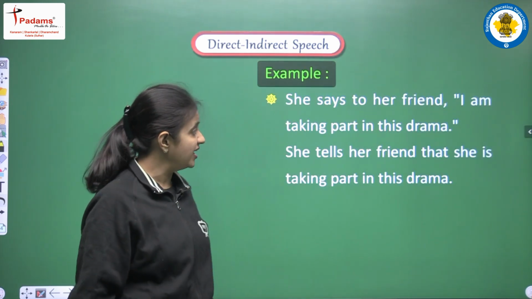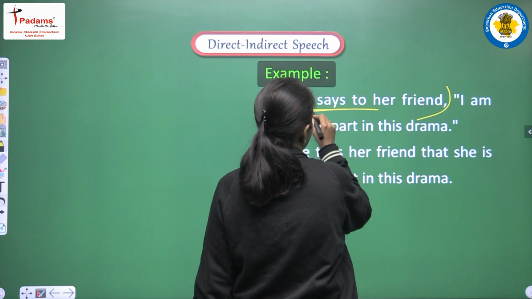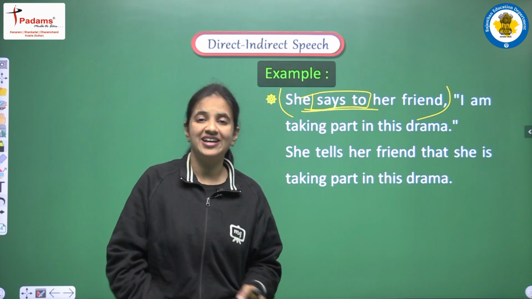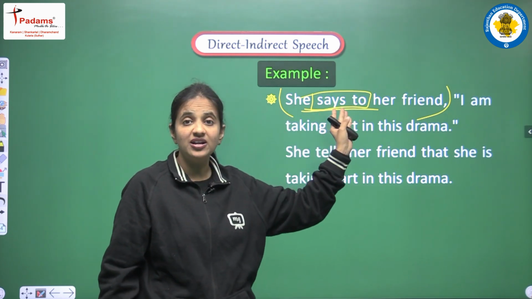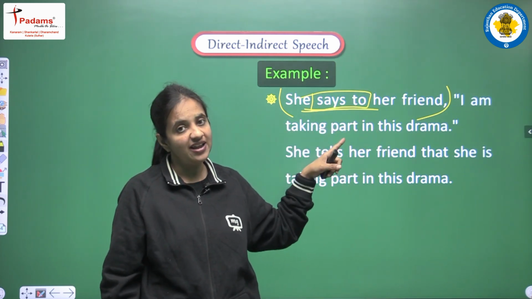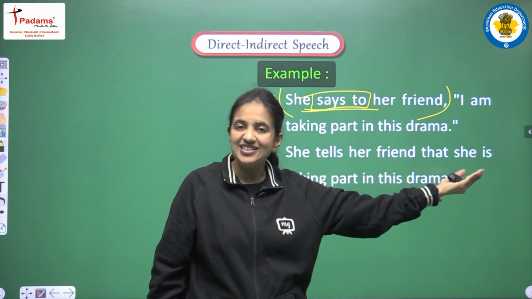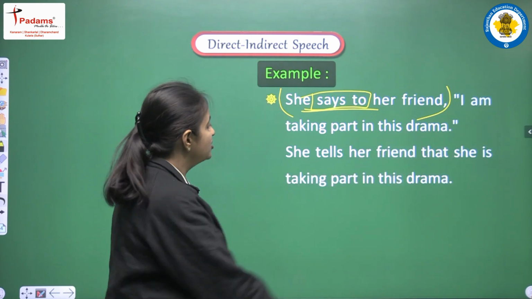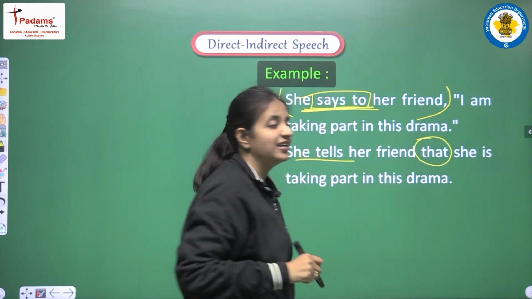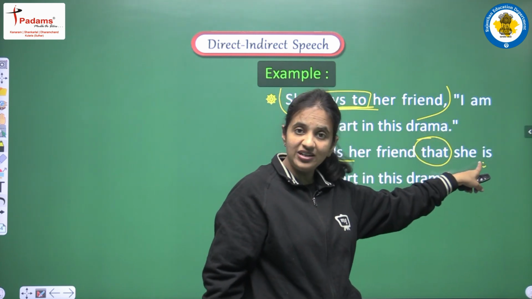She says to her friends, I am taking part in this drama. So this is the reporting verb, and we are having says to. So students, here your knowledge of tense will actually be useful, because first of all you have to observe the tense. Yes, we are having says. Says means this is present simple tense. So if we are having present simple tense here in this reporting verb, then obviously we don't do any changes in the tense of the reported verb. So yes, we are just converting says to tells, and we are adding one conjunction, that is that, and we are not doing any changes in the tense. We are just converting am into is. Why?